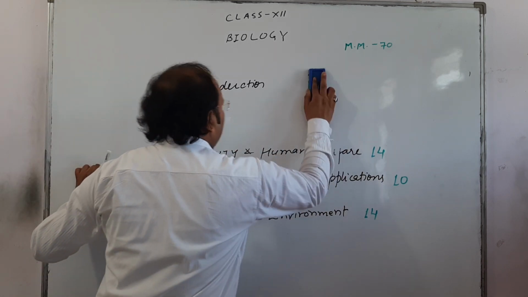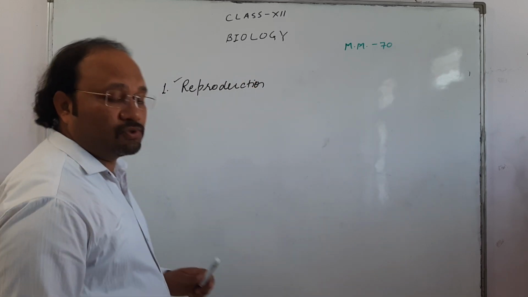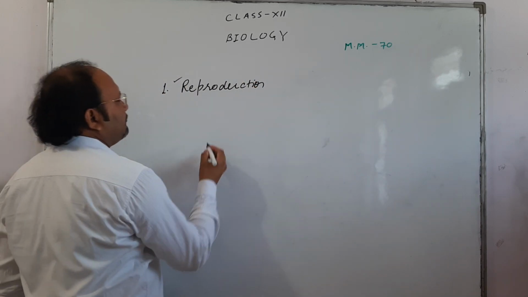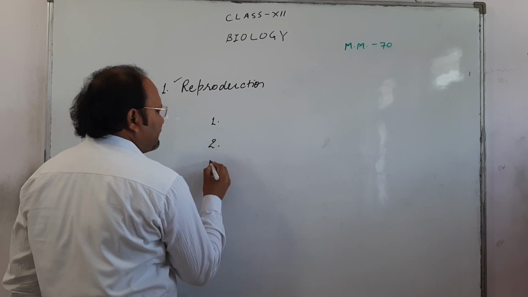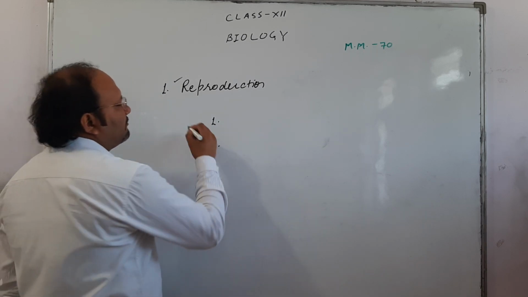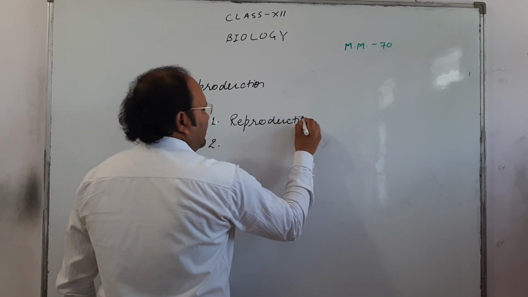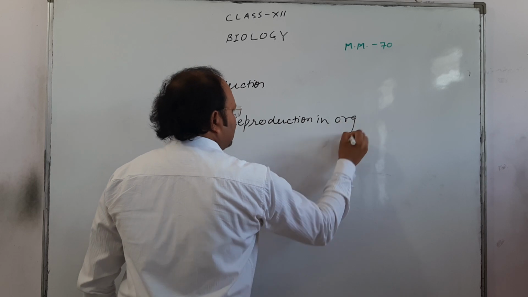Now we come to the reproduction unit. In reproduction, we will be having 4 chapters. Let's have a brief knowledge about all of them. First chapter is about reproduction in organisms.